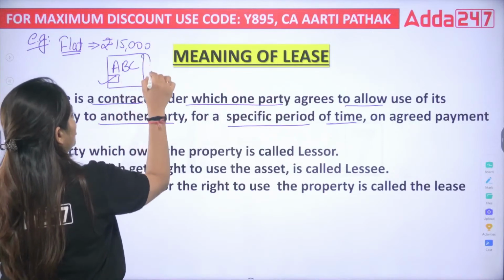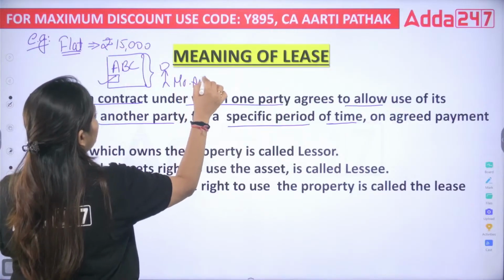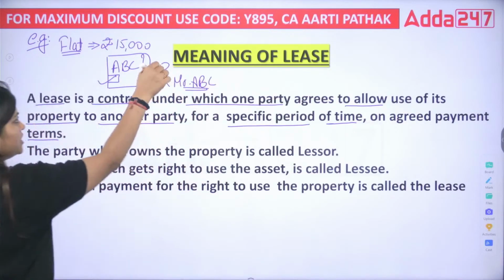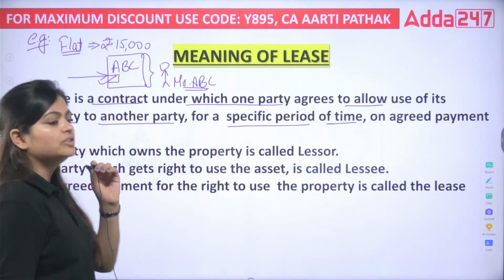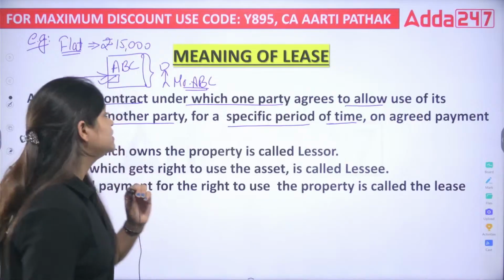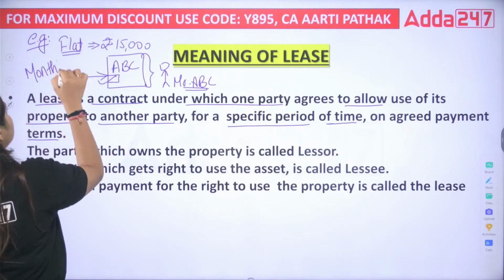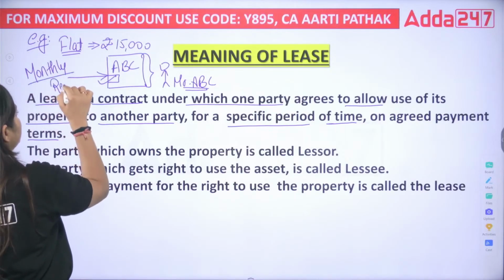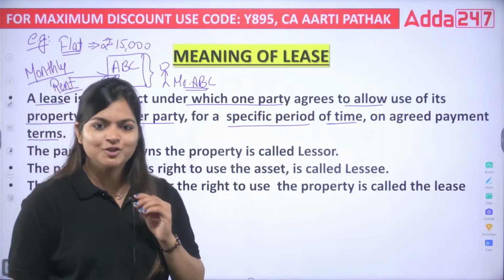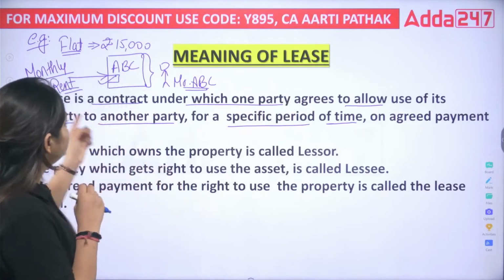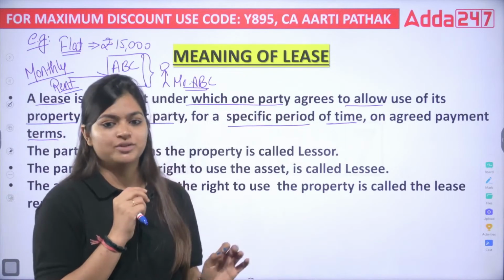This building belongs to Mr. ABC, and he is the owner. But I want to take that flat for rental purpose. So on a monthly basis I will pay rent. Then only he will allow me to use it. Yes or no? So this situation that I'm creating is your lease situation.